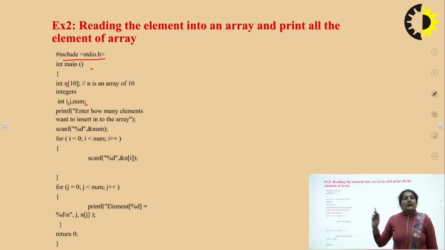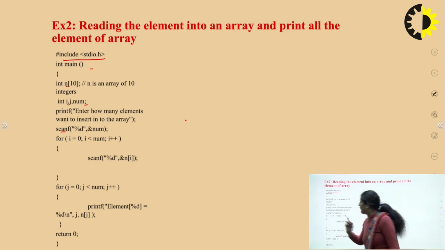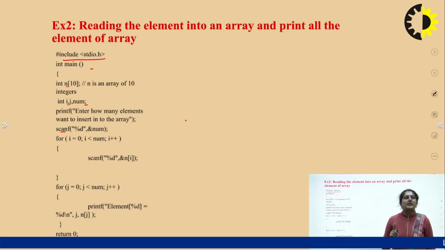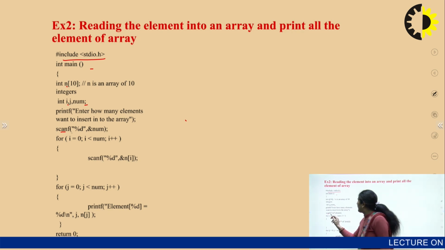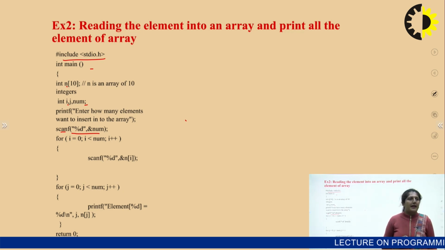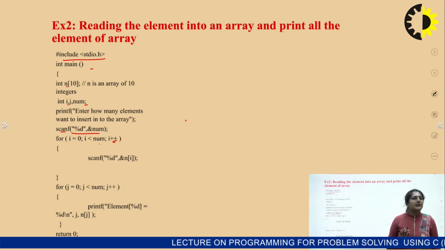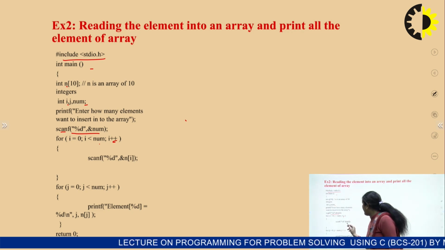Now here what we are doing is initializing the data in a runtime array. In runtime, as I have told you earlier, if we are initializing our array, we have to use scanf. So from scanf we are initializing our array, then for i is equal to 0, i is less than num, i plus plus, scanf n of i.